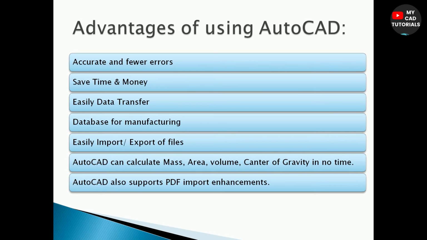So, the next advantage is AutoCAD can calculate mass, area, volume, center of gravity in no time. Whereas if you calculate all this mass, area, volume manually, it takes too much time. But AutoCAD calculates them in no time. This software has an auto dimensioning feature that helps in designing easy and very accurate sketches. The user can also create 2D drawings from 3D models.